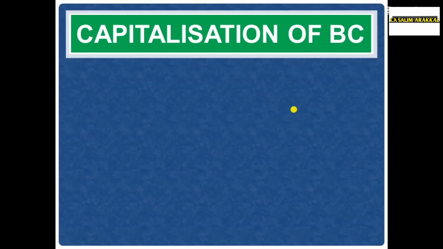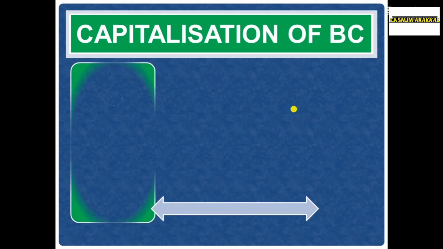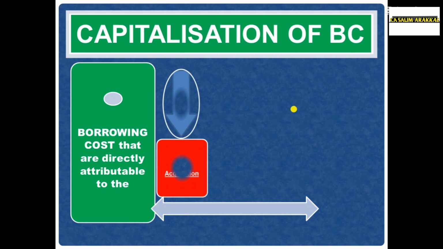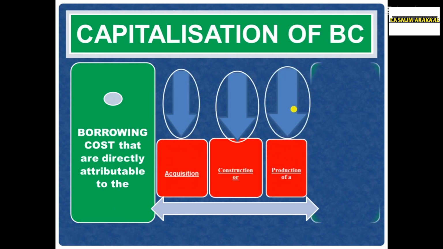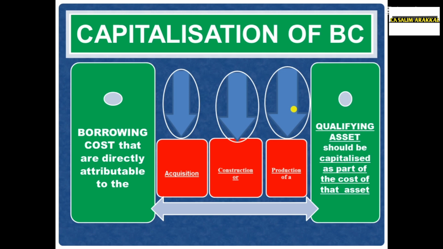Next, which borrowing cost to be capitalized? Borrowing costs that are directly attributable to the acquisition, construction or production of a qualifying asset should be capitalized as part of the cost of that asset. It's an important paragraph. Not all borrowing costs to be capitalized. Only the borrowing costs that are directly attributable to the qualifying asset should be capitalized as part of the cost of the asset.